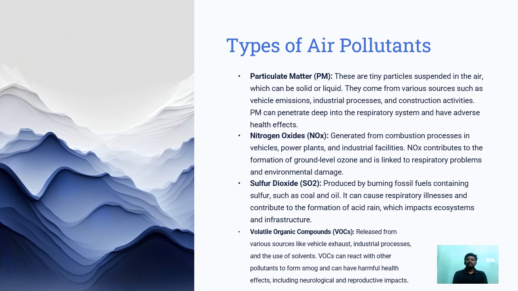And our fourth type is volatile organic compounds, released from various sources like vehicle exhaust, industrial processes and the use of solvents. Volatile organic compounds react with other pollutants to form smog and can have harmful health effects including neurological and reproductive impacts.